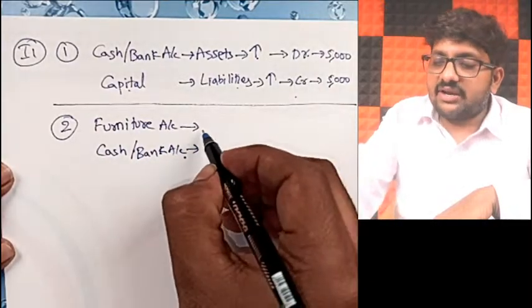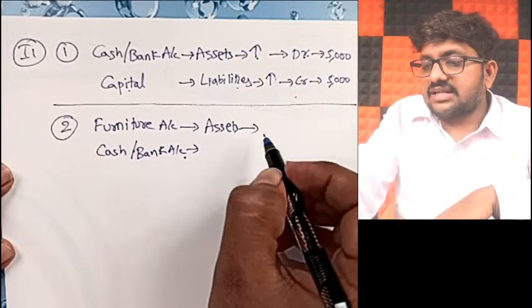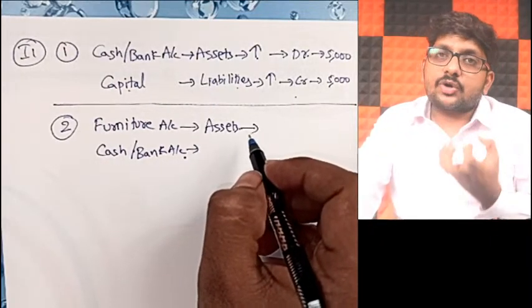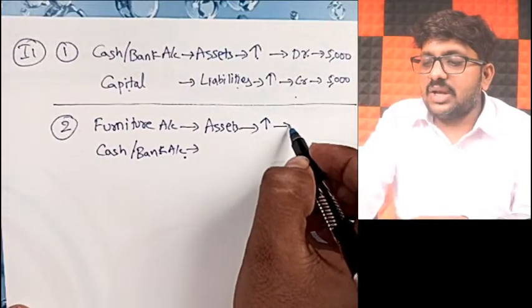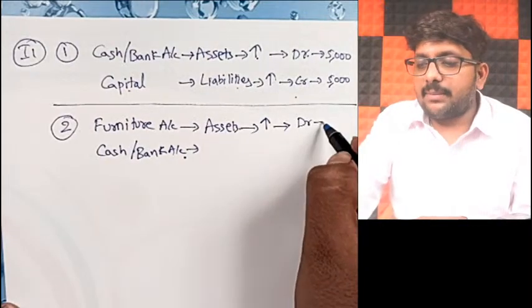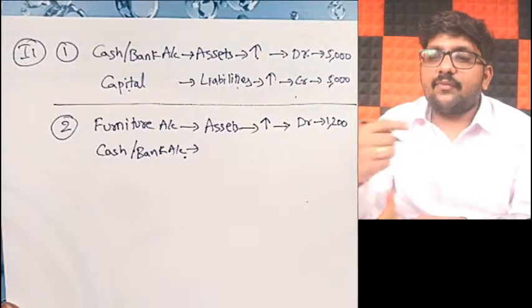Right now, tell me, my dear friends, furniture account will be part of assets. When you purchase furniture, you are getting new furniture to your business. It means your total furniture in the business will increase. If assets increase, what will you be doing, my dear friends? Debit by how much? 1,200. Debit by 1,200.